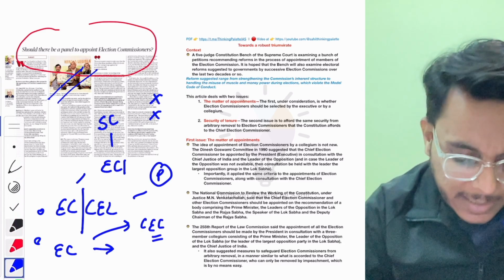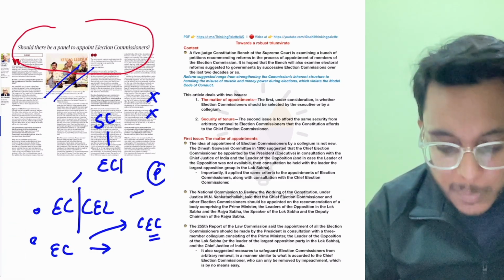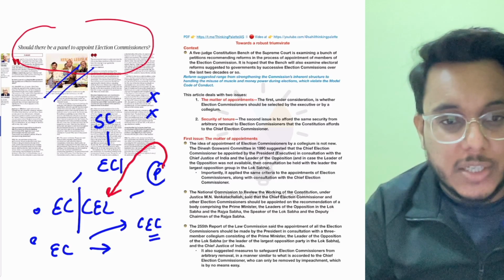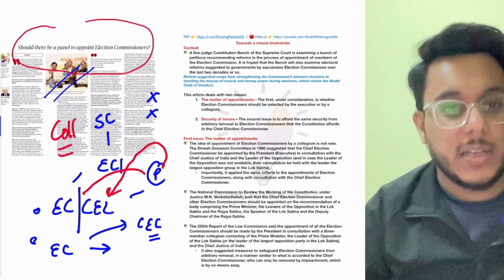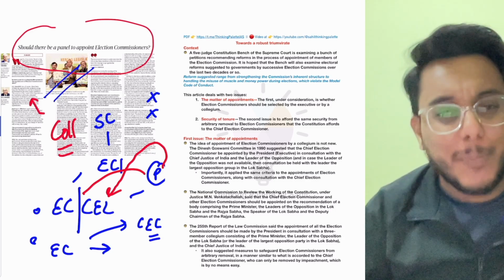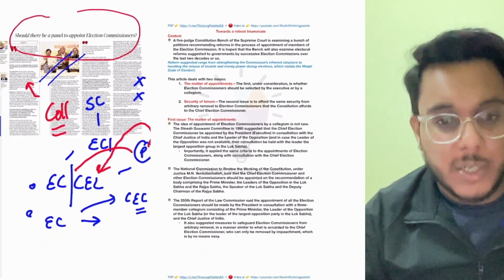So it has been suggested that rather than the president appointing the election commissioners and the chief election commissioner, there should be a body, a collegium, that should appoint them. So this article is talking about that. But guys, this particular article doesn't contain much substance.